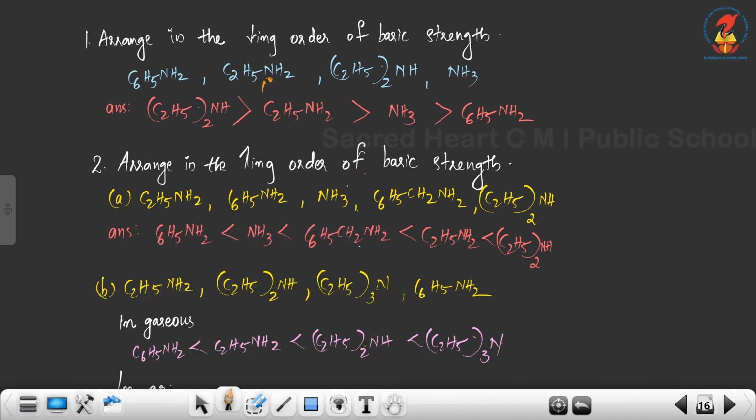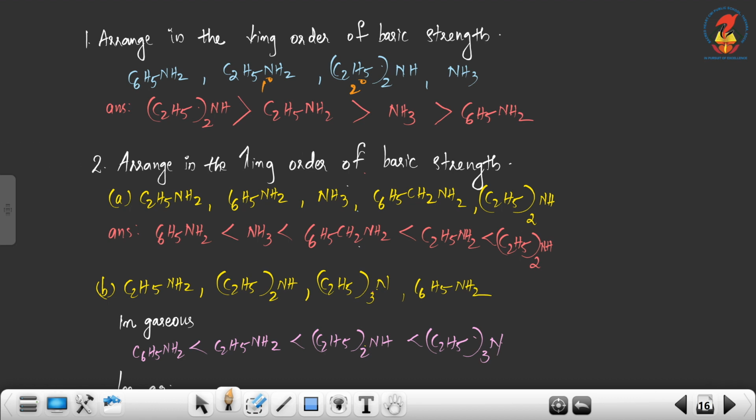C2H5 twice NH, again an aliphatic amine and a secondary amine, and the last one is ammonia. So here we have an aromatic amine, that is aniline, two aliphatic amines and one ammonia. The question is to arrange in the decreasing order of basic strength.